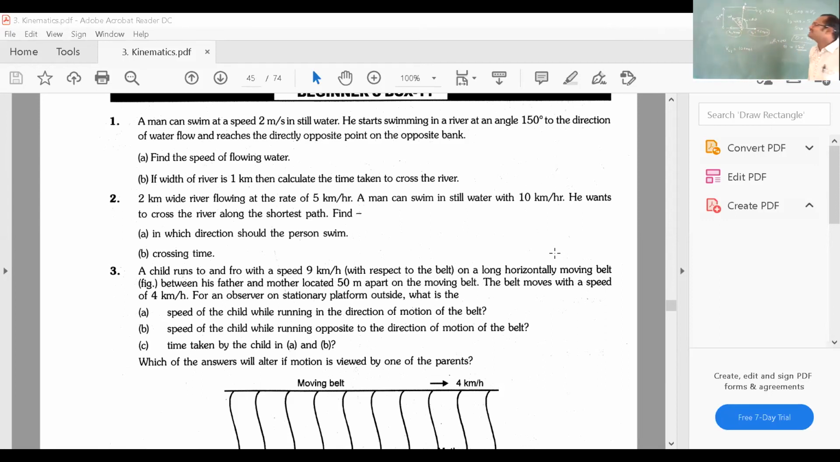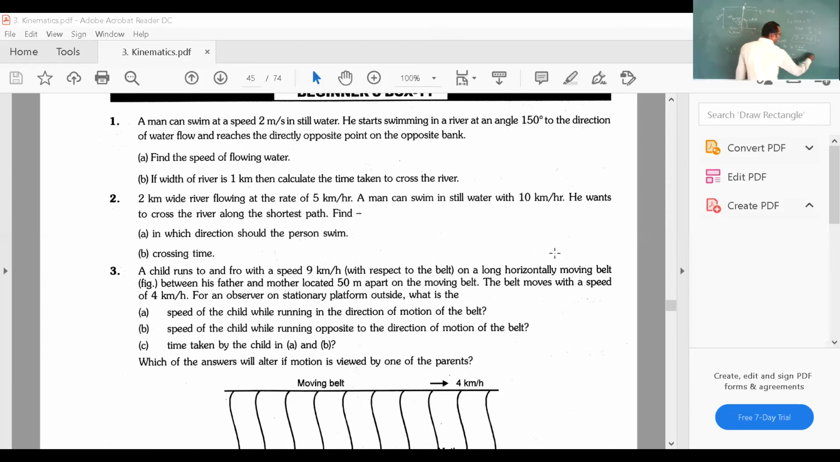Next, crossing time. This time means, distance how much? Time is equal to distance by velocity. Which velocity? Vertical velocity, VSR cos theta. So distance how much is given? 2 kilometer upon VSR. VSR is 10 kilometer per hour into cos 30. Cos 30 is 1 by 2. Okay? What will you get?